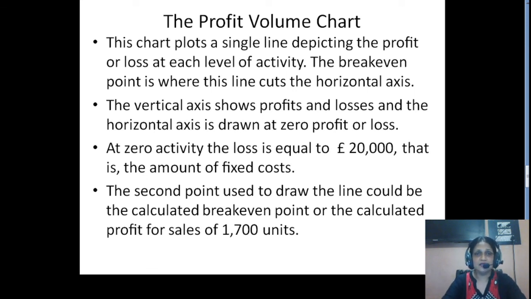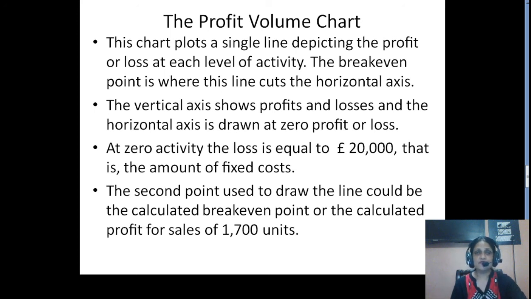This chart plots a single line depicting the profit or loss at each level of activity. As I told you earlier, by using CVP analysis, we not only try to find out the behavior of variable cost and fixed cost. We also try to find out how the profit can be controlled with the level of output. Remember we used the formula to find the volume level for attaining a desired profit.